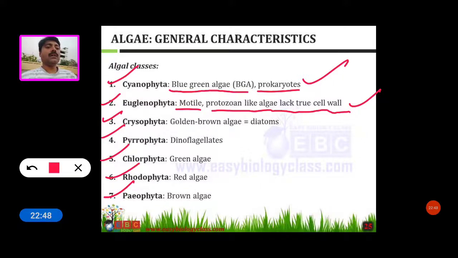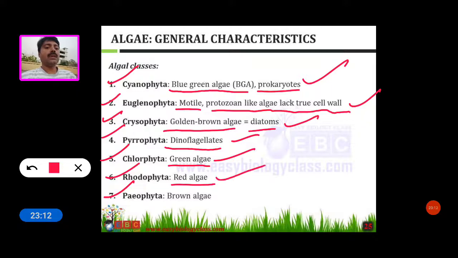Chrysophyta are golden brown algae, the diatoms. Pyrrophyta are dinoflagellate algae. Chlorophyta means green algae. Rhodophyta is red algae. Phaeophyta means brown algae.